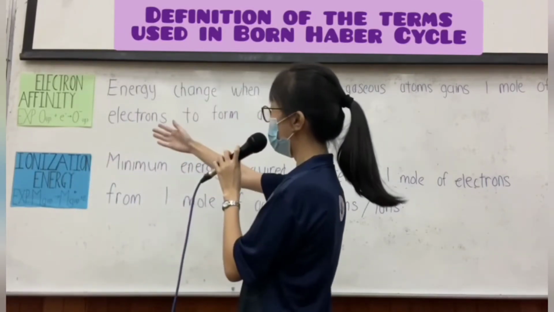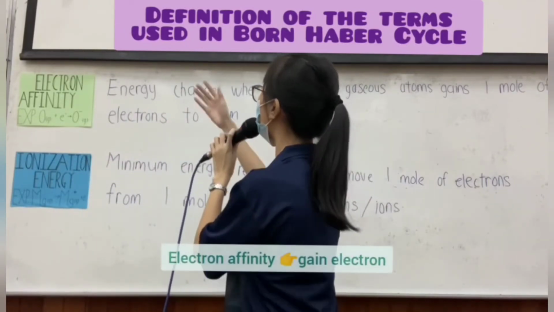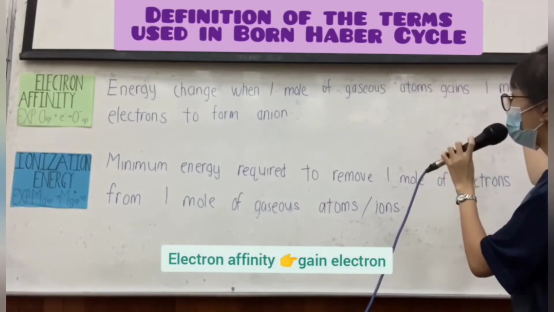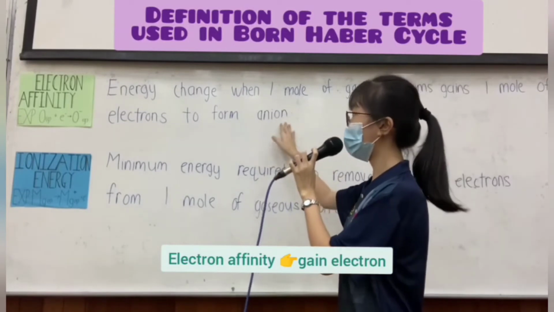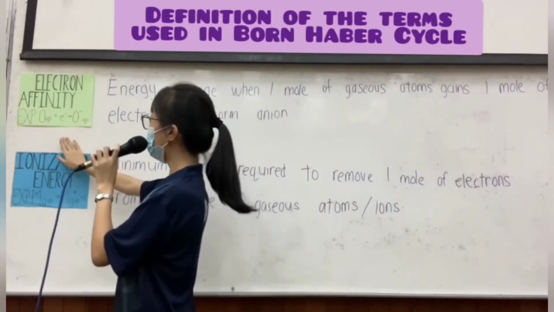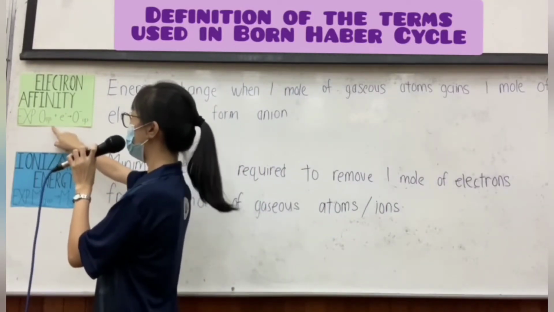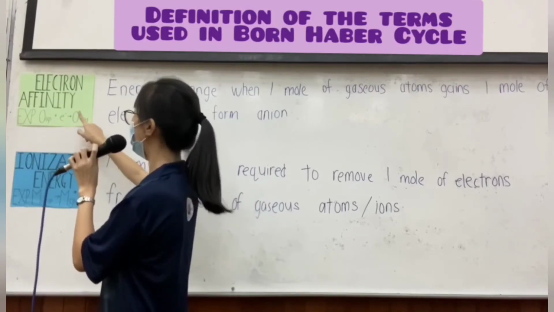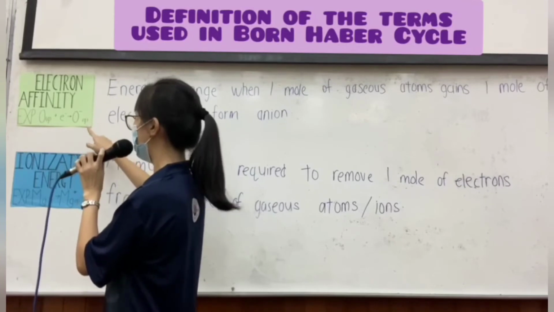So the definition of electron affinity is energy change when one mole of gaseous atoms gets one mole of electrons to form the anion. So the example is this. The oxygen in the gaseous state will gain one more electron to become the oxygen ion in the gaseous state.